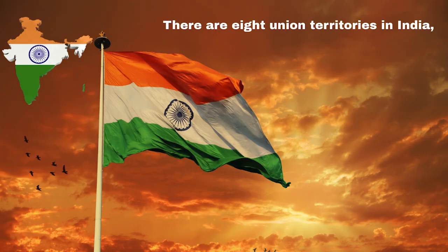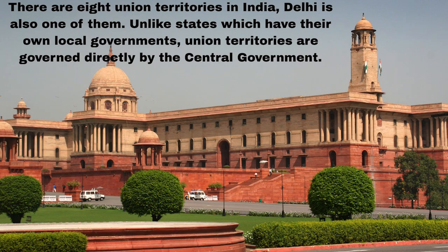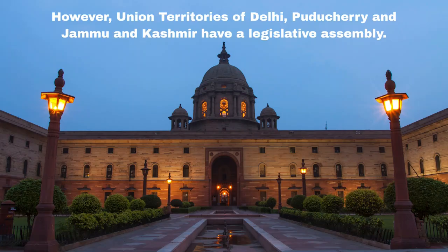There are 8 union territories in India. Delhi is also one of them. Unlike states which have their own local governments, union territories are governed directly by the central government. However, union territories of Delhi, Puducherry and Jammu and Kashmir have a legislative assembly.